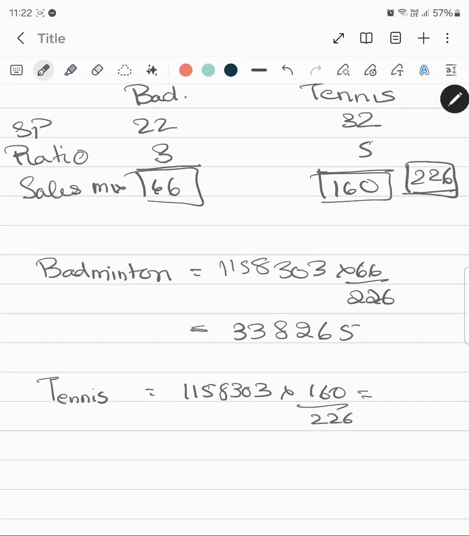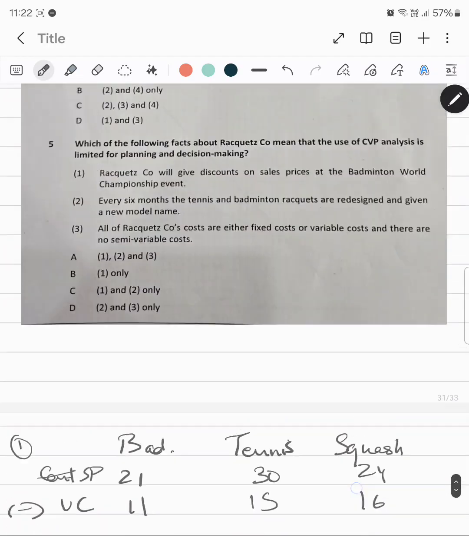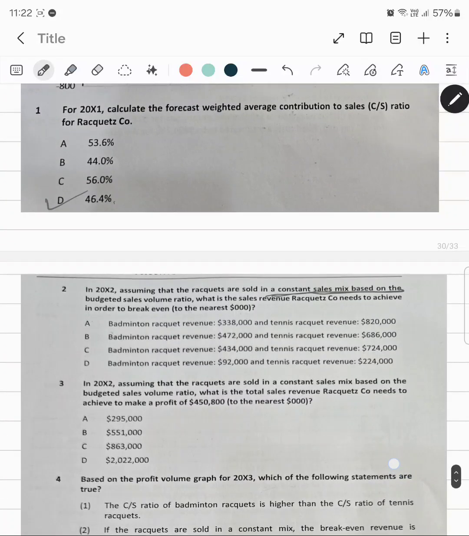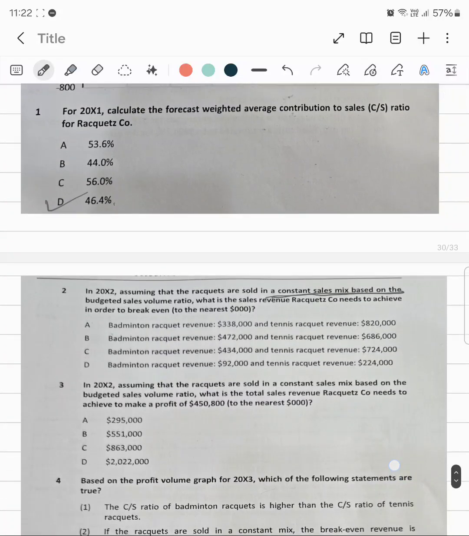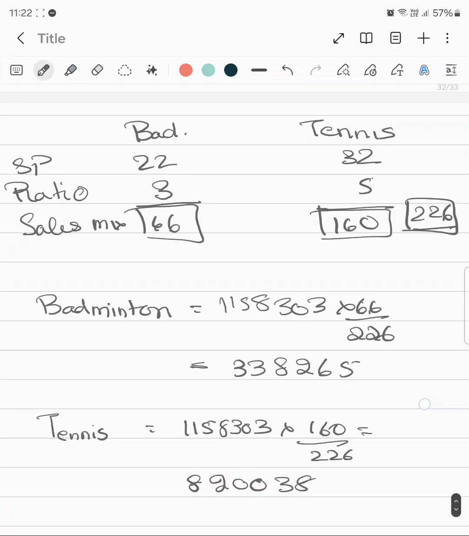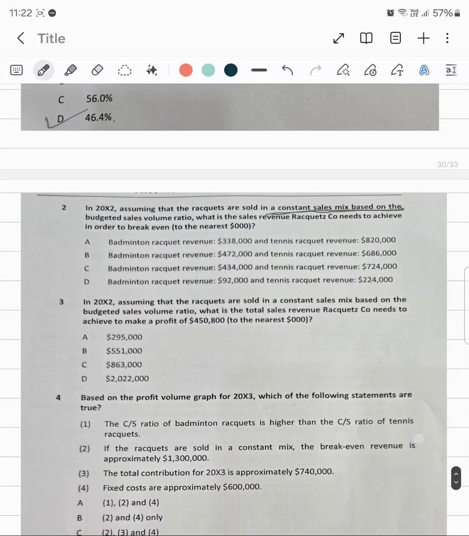And for tennis, it is 1,158,303 into 160 upon 226. So this is the sales revenue for badminton and tennis. So what will be the answer over here? We'll choose the first option, A.